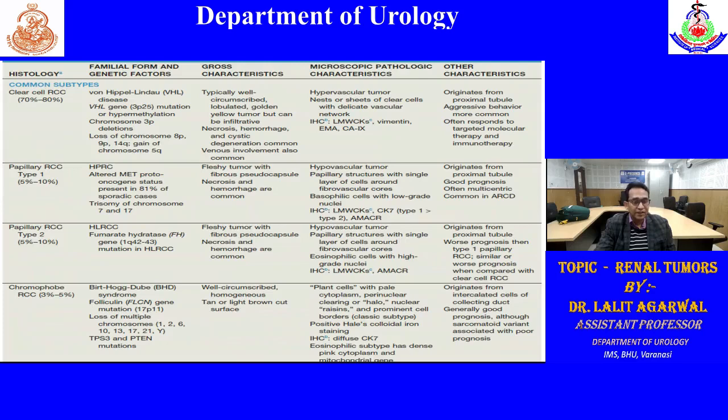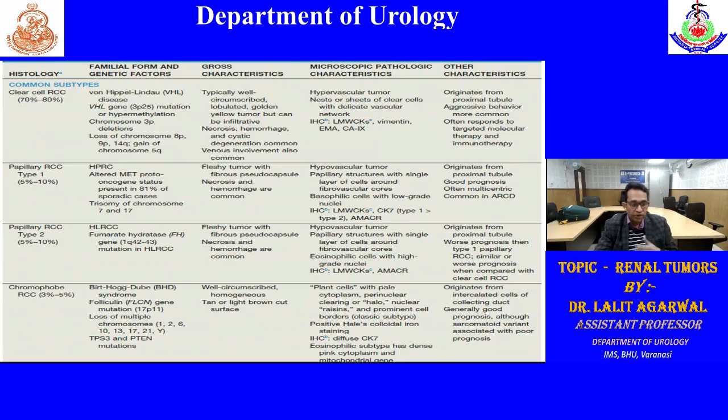Papillary, similarly, also arises from proximal tubules. Mutation in either the MET oncogene on chromosome 7 or 17. Type 1 and type 2 I have already told. And in acquired renal cystic disease, it is common. And there is multicentricity. Papillary generally has a good prognosis as compared to clear cell. Type 2 has poor prognosis. Type 1 has good prognosis.